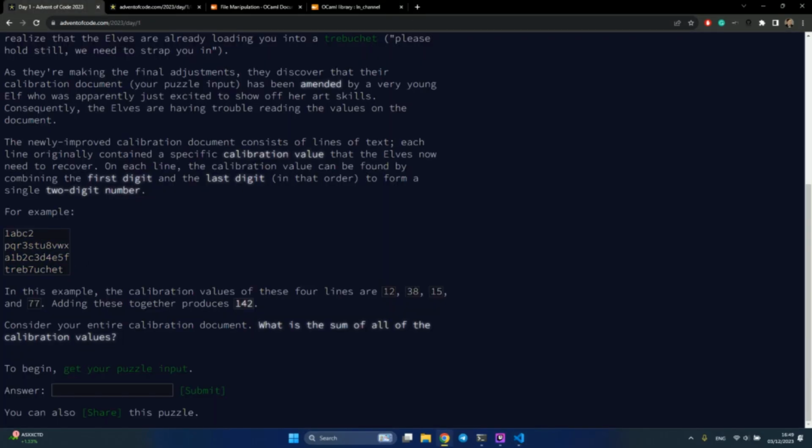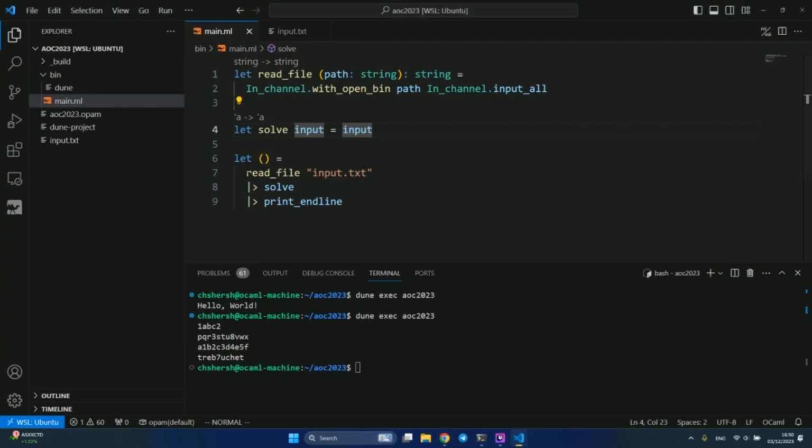So the problem is that we get lines, and we need to get the first and the last digit. We need to combine them into a single number, and we need to find the sum of all. So this is actually a great example of a problem to solve in a functional style.